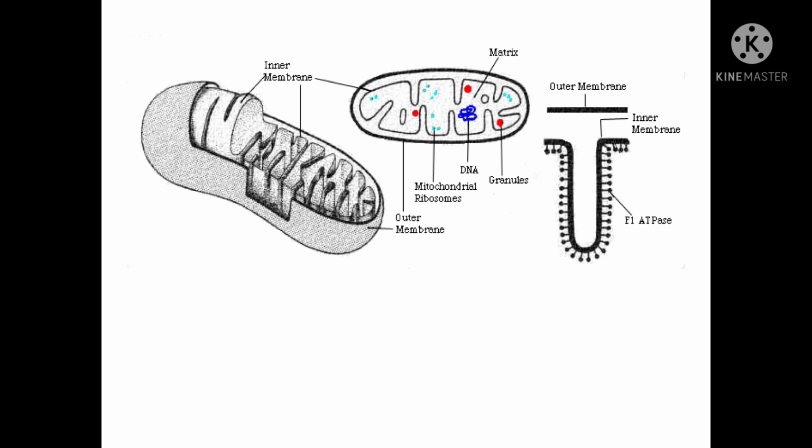Action wise, hexokinase acts on glucose, fructose and mannose, whereas glucokinase acts only on glucose. Affinity wise, hexokinase has very high affinity for glucose, whereas glucokinase has low affinity.